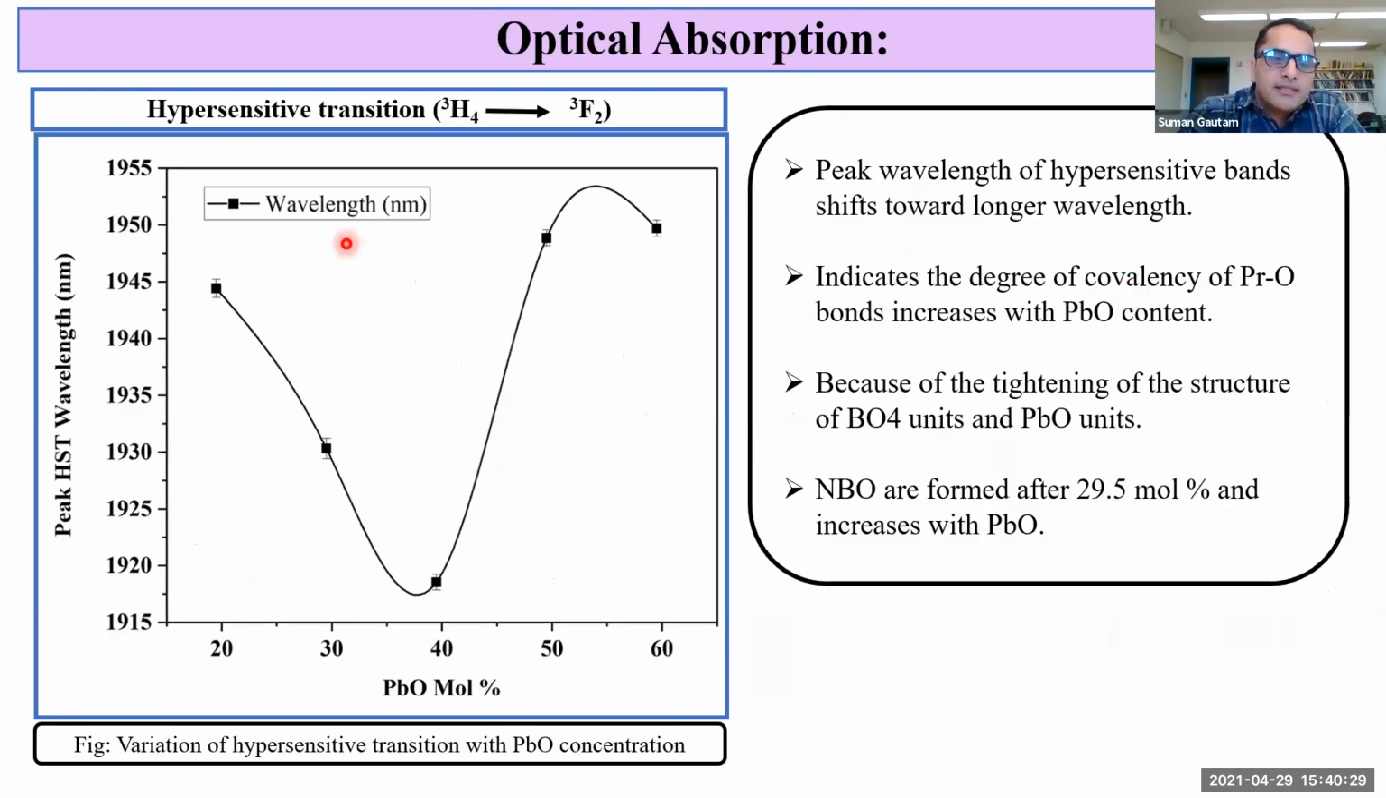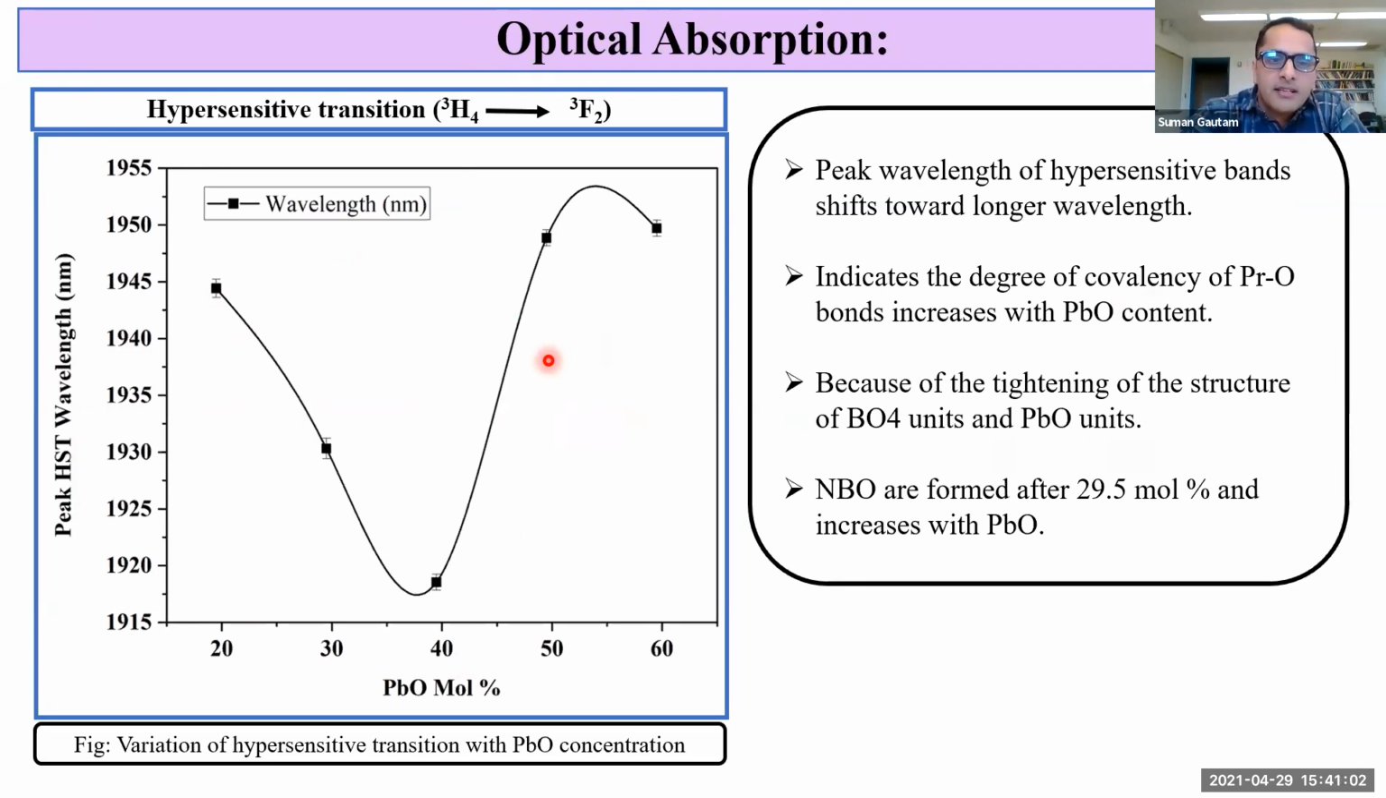Now hypersensitive transition. This is the plot of peak hypersensitive transition wavelength with PbO concentration. As PbO concentration increases, the peak hypersensitive wavelength decreases. So it is seen that there is a blue shift in wavelength. As we increase the PbO concentration from 40 mole percentage, the peak hypersensitive transition increases. So it shows that there is a red shift in wavelength. Hence, the peak wavelength of the hypersensitive band shifts towards the longer wavelength.